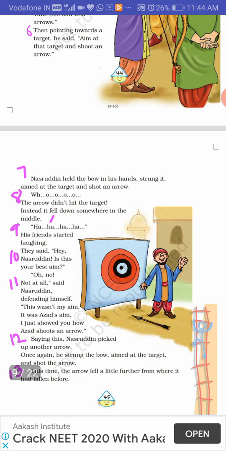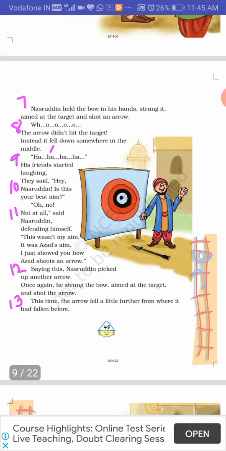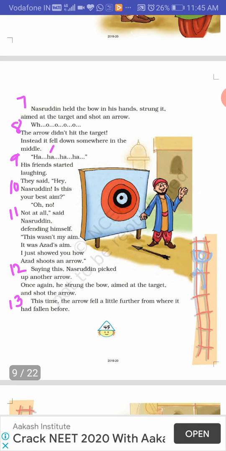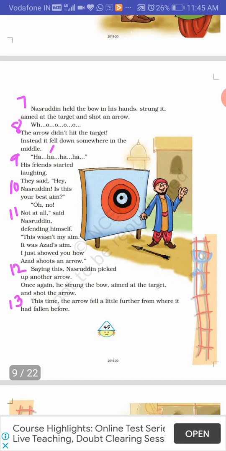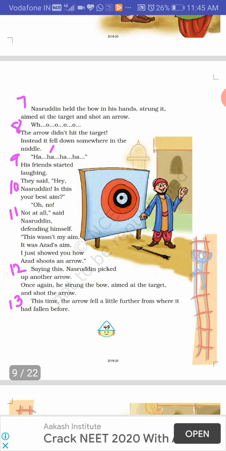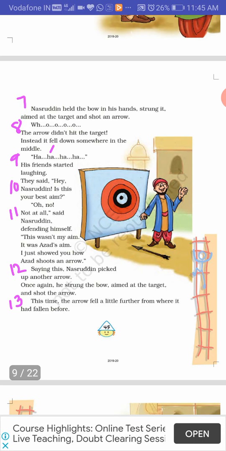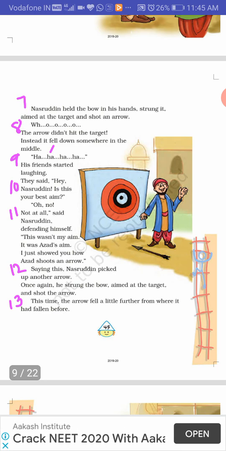In the 12th paragraph, saying this, Nasruddin picked up another arrow. Once again, he strung the bow, aimed at the target and shot the arrow. So he did the same thing again. Let's see what happens next. 13th para. This time the arrow fell a little further from where it had fallen before. So obviously it did not hit the target. That's what it wants to say.